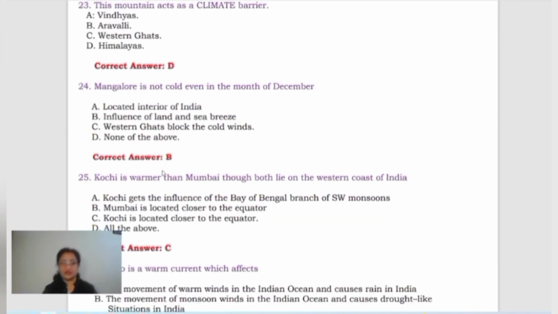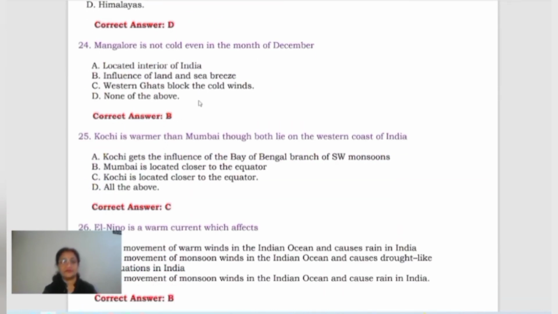Then next one is, Mangalore is not cold even in the month of December, because Mangalore, yes, it lies on the coastal area, right? And because it lies on the coastal area, it has got the influence of sea and land breeze, and so it is actually neither so cold during December nor so hot during the hot months of May and June. So B is the correct option for this, because of the influence of land and sea breeze.